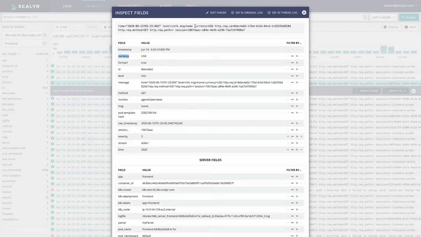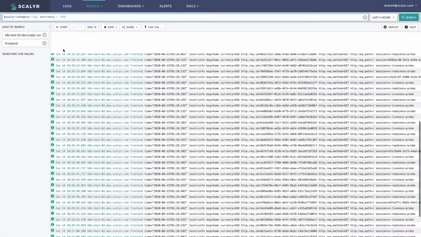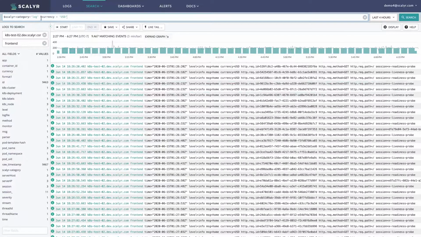So let's say, for instance, we wanted to search for currency equals US dollars. One thing we can do, if we have a parsed field where currency equals US dollars, is click into that. We can see that this built out our search, and now we're searching through this field, currency equals US dollars.